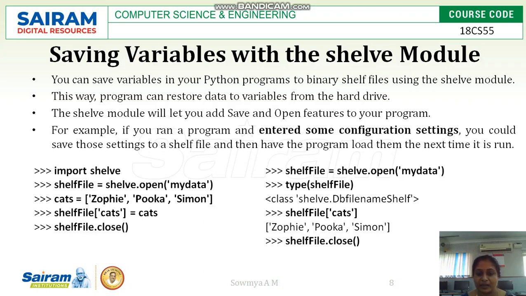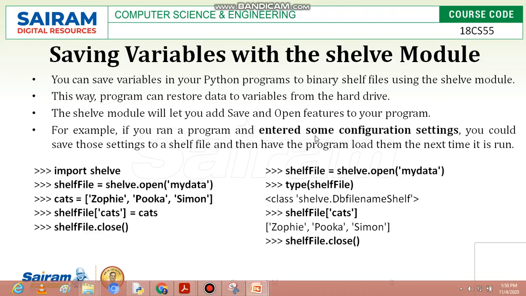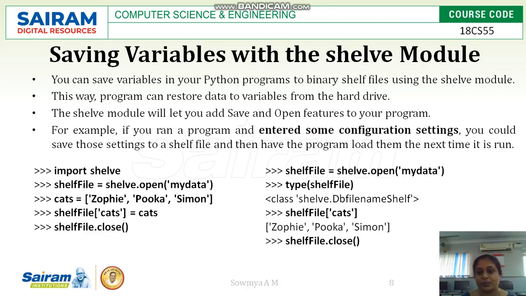Consider you have executed one program and entered some configuration settings, and you could save the settings in a shelf file. Then every time you load the program back, the configurations you set previously and saved in the shelf file will be retrieved back, and the same configurations will be used for that execution.